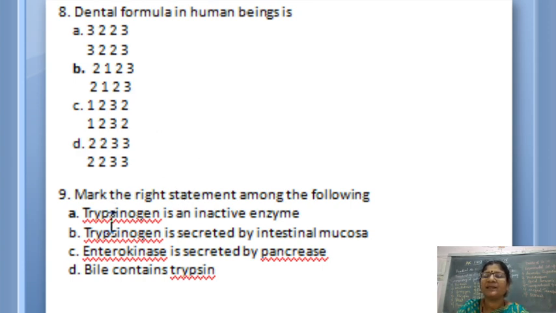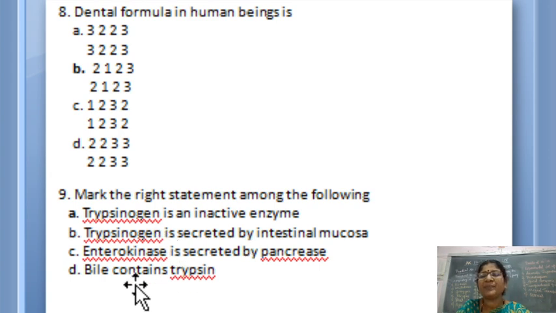Then mark the right statement among the following. You have to mark the correct statement. Trypsinogen is an inactive enzyme. It is the correct one. No gene, no activity. Trypsinogen is secreted by the intestinal mucosa. Trypsinogen is secreted by the pancreas, so that is wrong. Enterokinase is secreted by the pancreas? No. Enterokinase is secreted by the intestinal gland, which is going to activate the trypsinogen into trypsin.